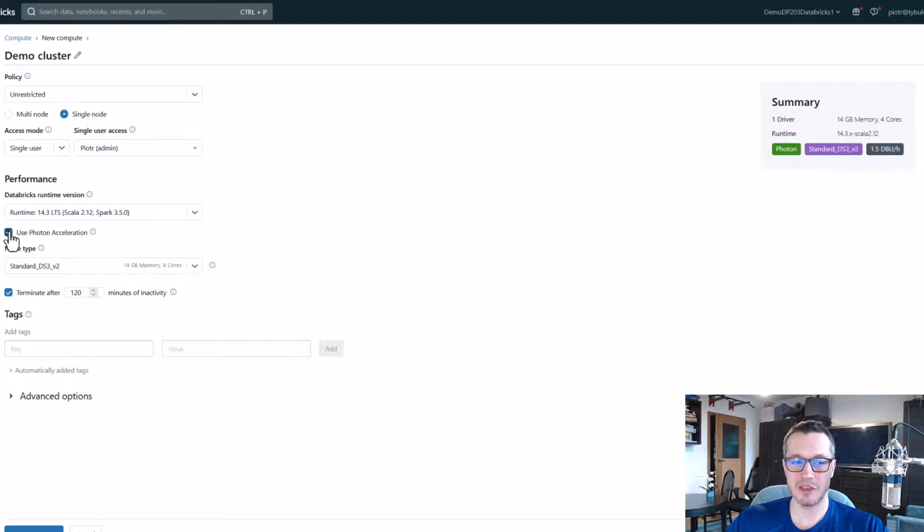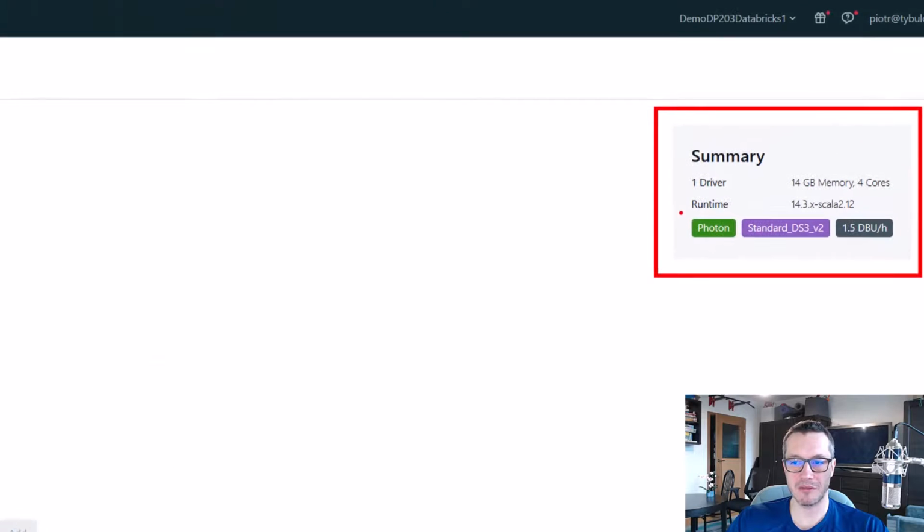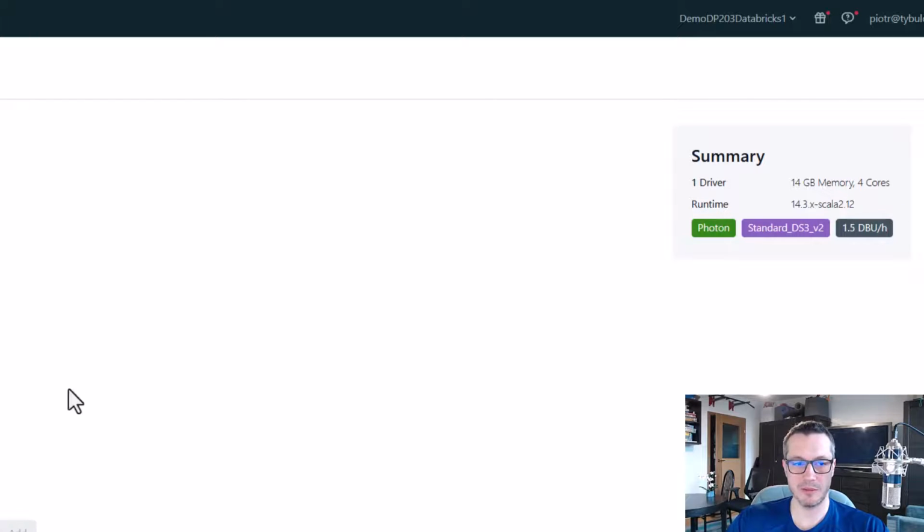But please know that whenever I click on something on this UI, on the right hand side in the summary, something changes. So take a look here. With Photon enabled, we've got this tag of Photon, obviously, and we've got 1.5 DBU per hour mentioned. If I unclick it, this DBU drops by half. So what is this DBU per hour? Basically, that's how much you're gonna pay to Databricks for using their software.